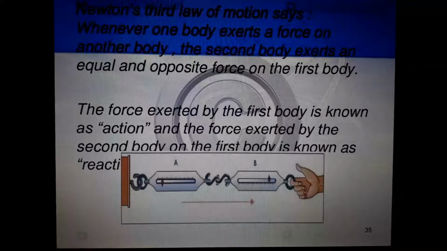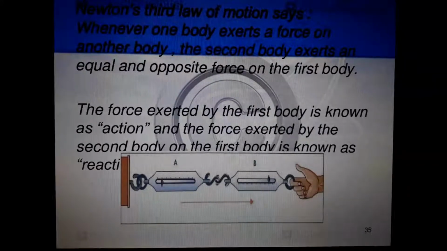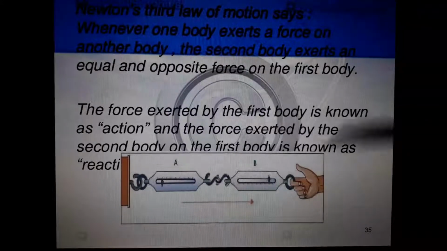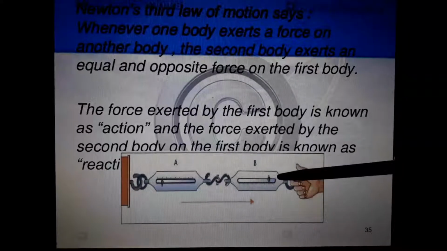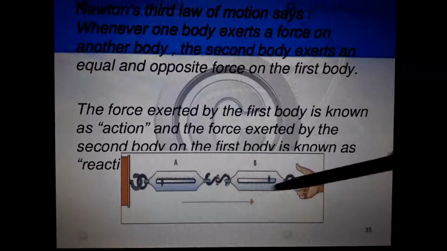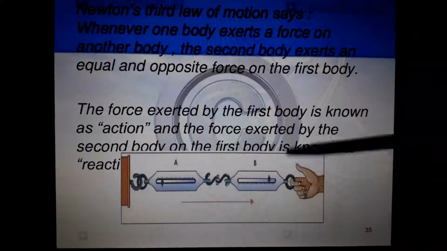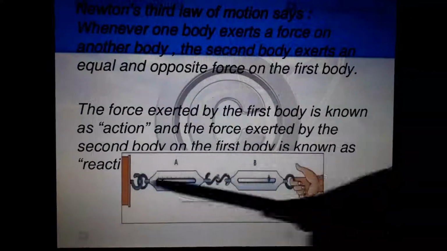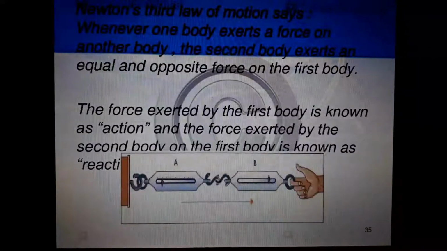For example, if I am hitting the table, like this, whatever force I exert on that table, the same force the table exerts back on me. Understand? That is called the reaction. The force exerted by the first body is known as action. The force exerted by the second body is known as reaction. In this case, we are pulling this spring balance. We are exerting force here. The same amount of force is exerted by this hook in the opposite direction. That is called the reaction.